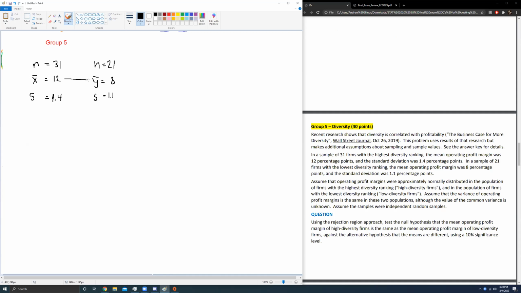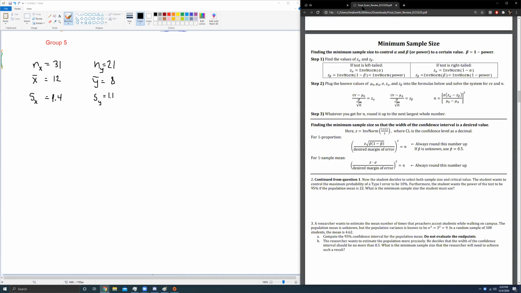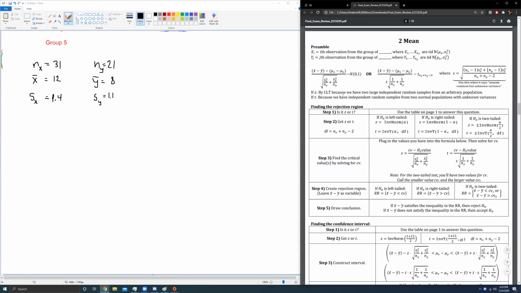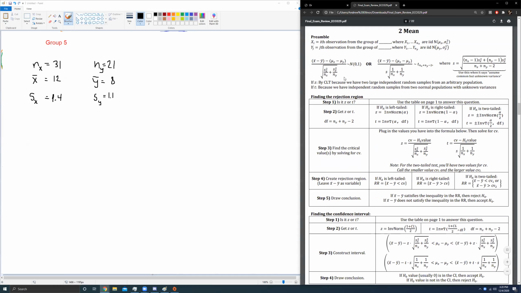I need to distinguish the means here with X bar and Y bar because these are two different samples. In the same fashion, I'm also going to distinguish the sample sizes, nX and nY, and the standard deviations, sX and sY. Okay, before I even start reading more of the question, let's hop over to the two mean page. Got a lot of stuff on this page.